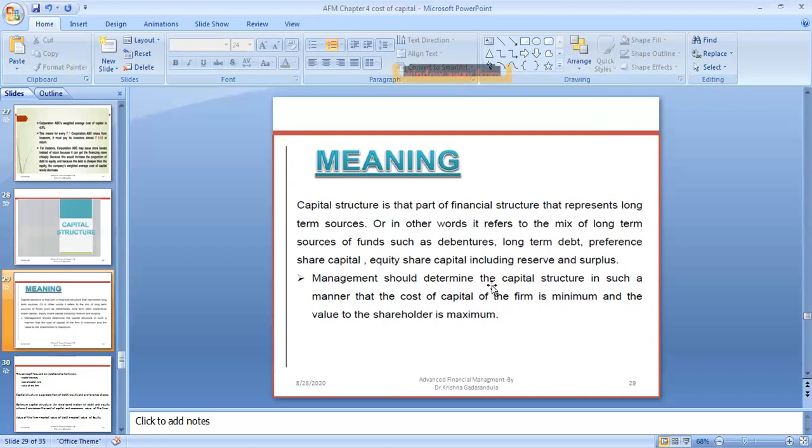If the debt holders' cost is less, then there is a chance for more returns, more dividends, to the shareholders, because debt holders are the outside persons and equity shareholders are the inside persons. If we are paying less interest to the outside holders, then more returns would be available for the shareholders. That is the meaning of this.